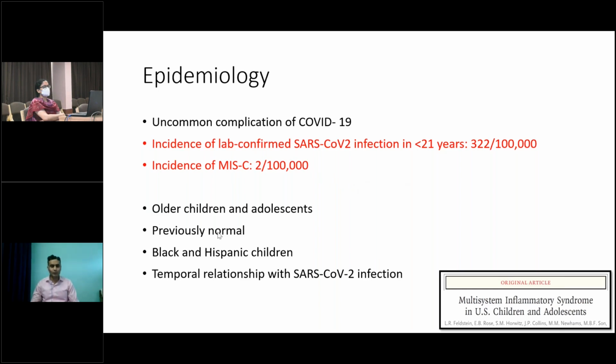It is commonly seen in older children, more than 5 years of age, and adolescents. Most of these children used to be normal. In the US population, MIS-C is commonly noted in patients of African origin or Hispanic children. And there is a definite temporal correlation with acute SARS-CoV-2 infection. Coming to the Indian scenario, we don't know the exact incidence because no registry is maintained of children with acute COVID-19 or those who develop MIS-C. So the exact incidence or epidemiology in children is not known, but there are many reports from India about MIS-C.